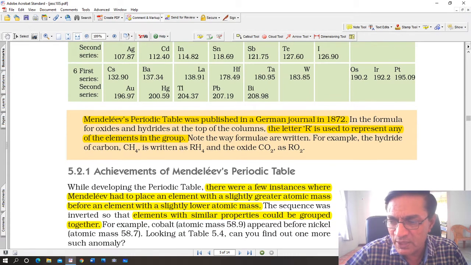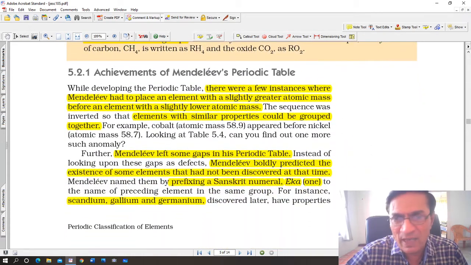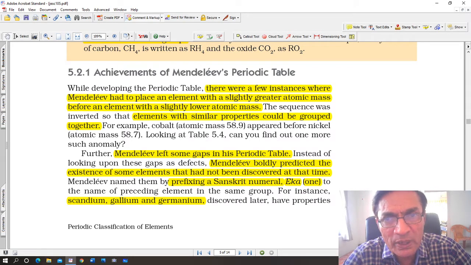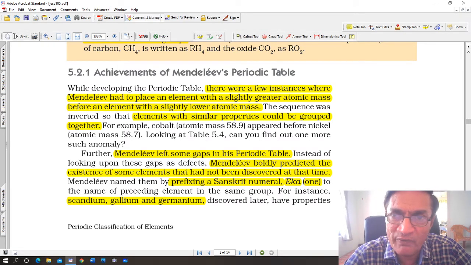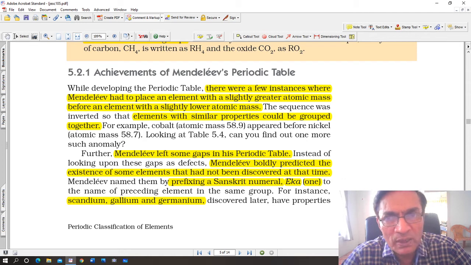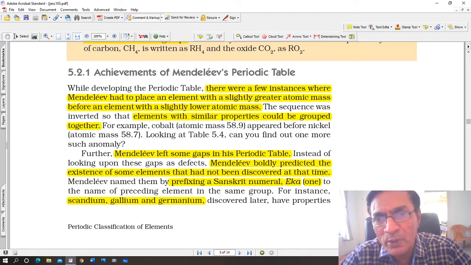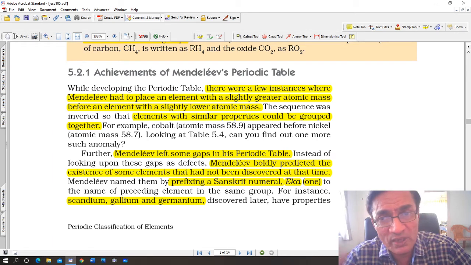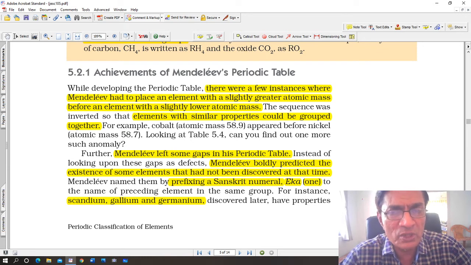What I want you to understand is that this classification, this chapter number 5, we are doing it because it is going to be included in the next week. We are going to have a 50 marks test. In this 50 marks test, this chapter is included. Now I'm almost certain that the part which we have discussed today probably will not be included in the test, because from this chapter only the modern periodic table, which we are going to discuss tomorrow, is included in the test, or rather in the board exams. But whatever it is, we'll discuss the whole chapter.